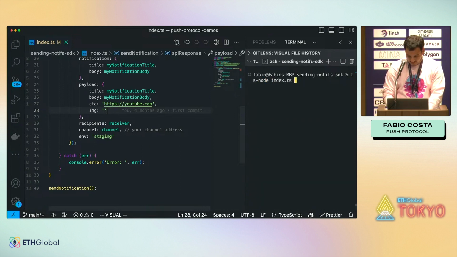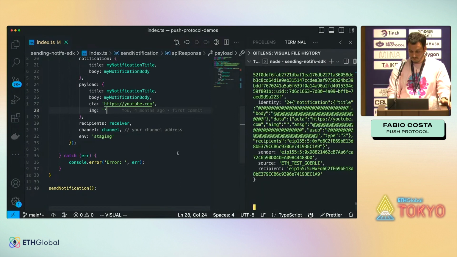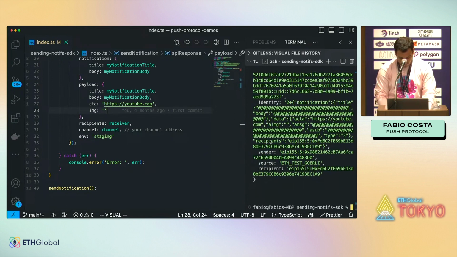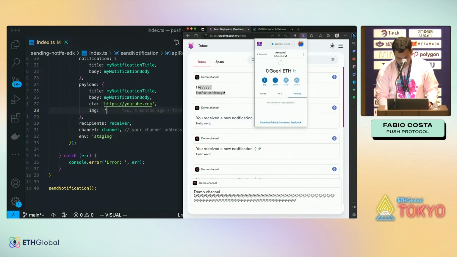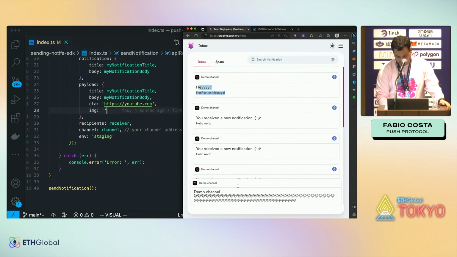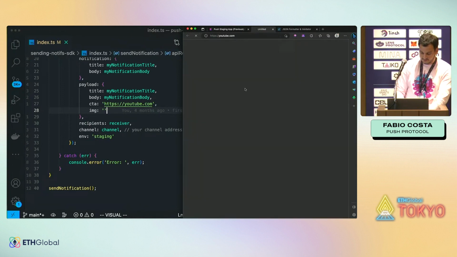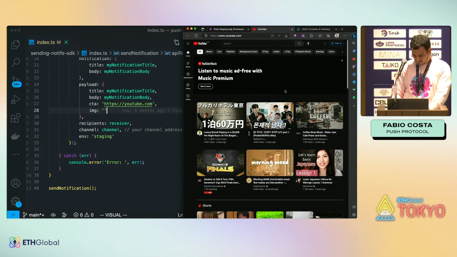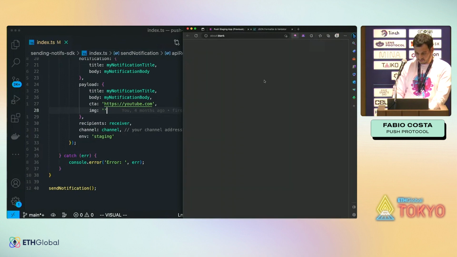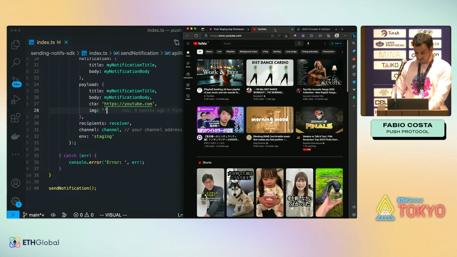So if I come back here, let me just run this. I send my notification. So if I come here, oh, I have this huge payload here. See, if I refresh here, the notification is here. And if I click on the notification, I go to YouTube. And also here. And also on my phone.